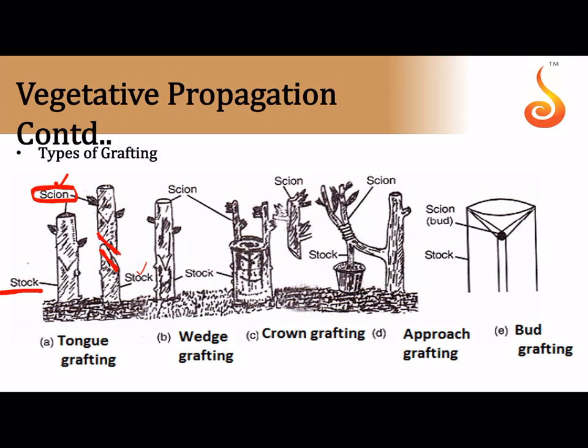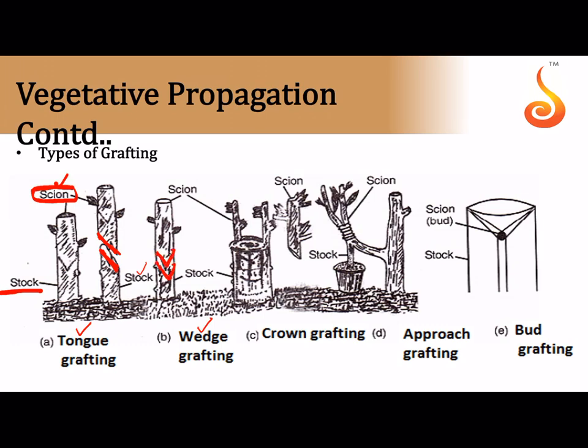See how the oblique cut parts of the scion and the stalk are met together, and they are joined together, and they become a complete plant. And that is in the case of tongue grafting. In wedge grafting, what you do is you make a wedge-like cut in the scion, and you make a V-shaped depression on the stalk, and you oppose the parts and tie them up.